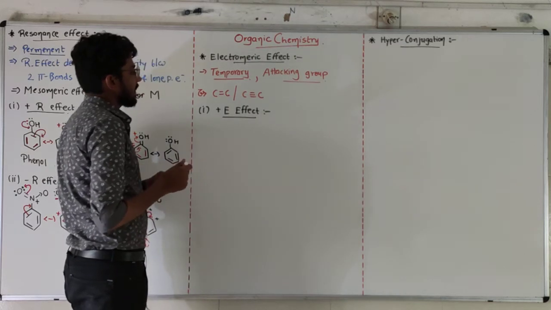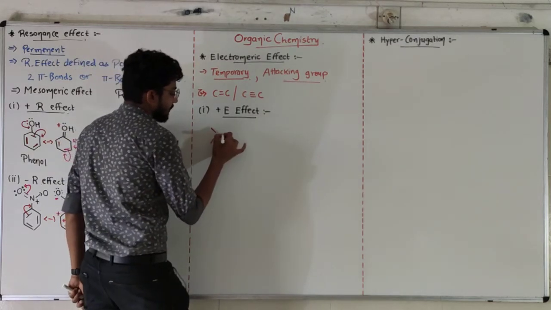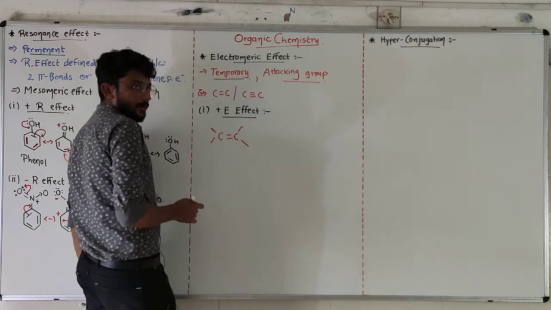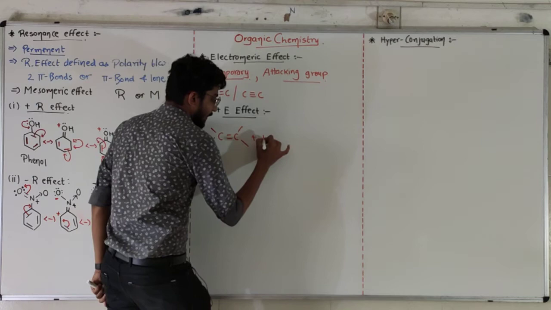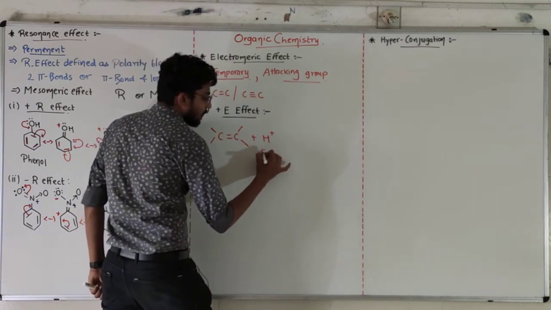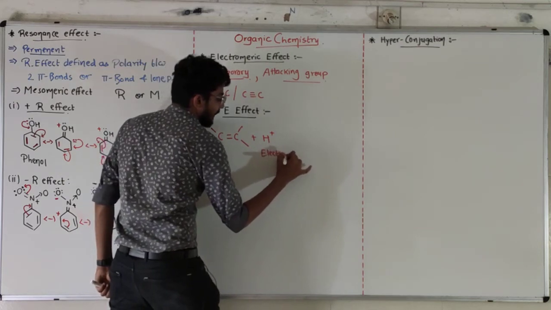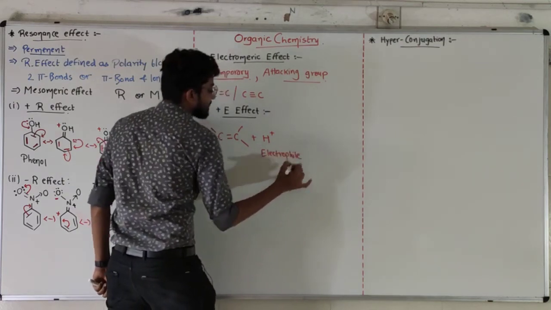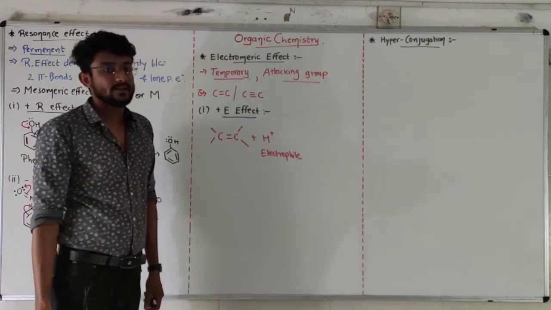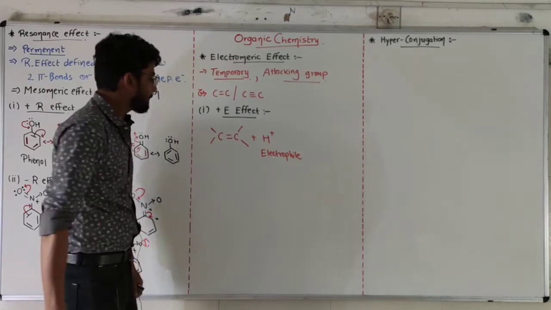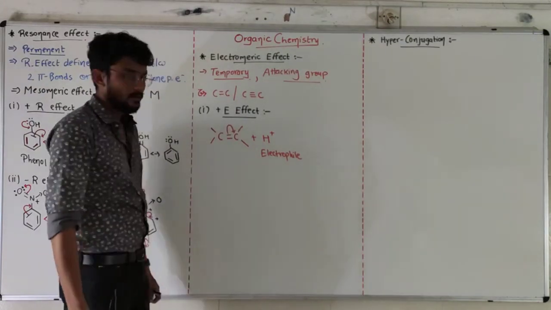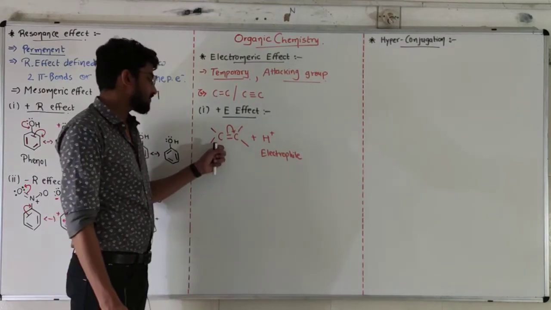What is the positive electromeric effect? Our condition: a carbon-carbon double bond. So let's take a carbon-carbon double bond like this. Now if an electrophile, H plus, is attacking our system, a Lewis acid is attacking our system, then what will happen? A pi electron will be shifted onto one carbon, either this one or this one.